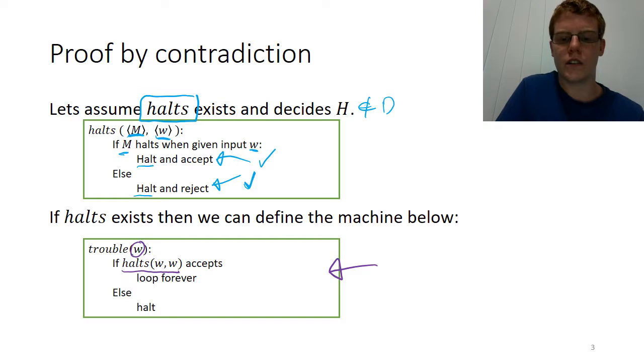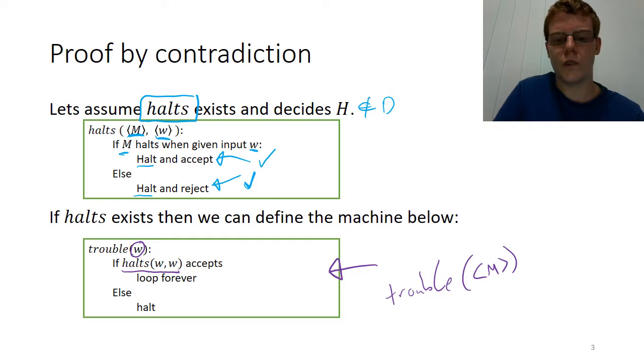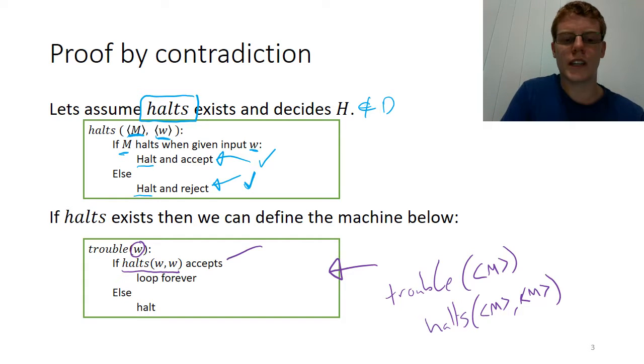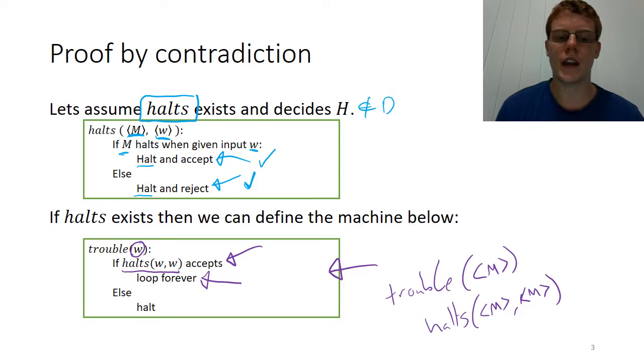So if we ran trouble on M, it would run halts on M, M. So it would ask if that encoded Turing machine halts on itself as input. If halts accepts that input, then the machine that we're defining, trouble, will loop forever. And otherwise, trouble will halt.